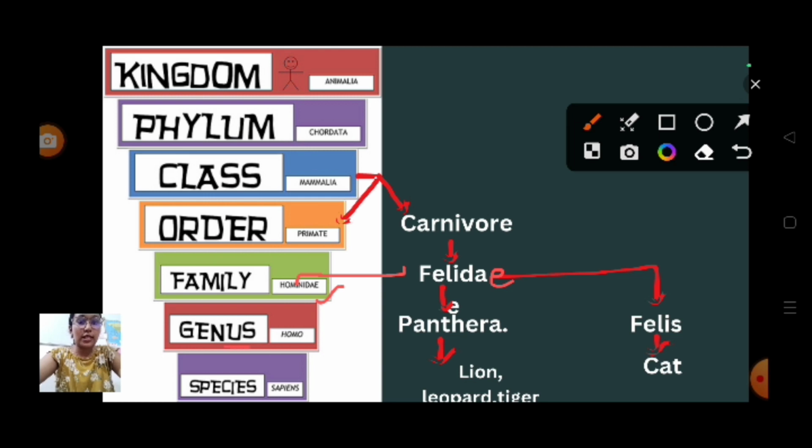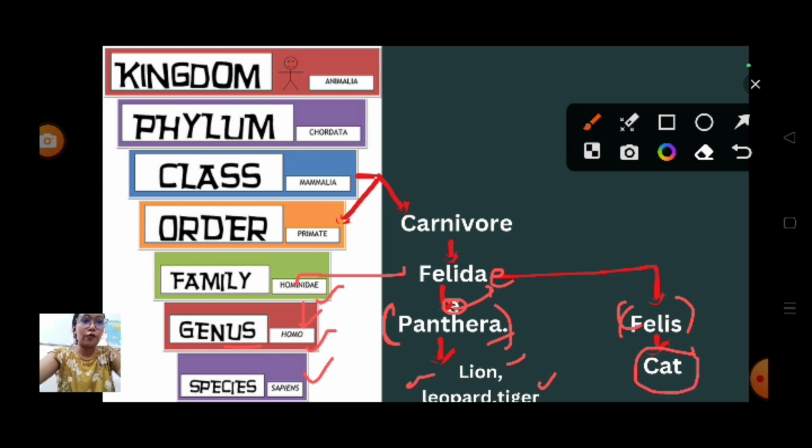Then comes the genus. Genus in the case of human is Homo, but in this case Panthera. So the genus can be Panthera, or Felis also. Then species: in human it is sapiens, but in the case of Panthera you get lion, leopard, tiger. And Felis, cat.